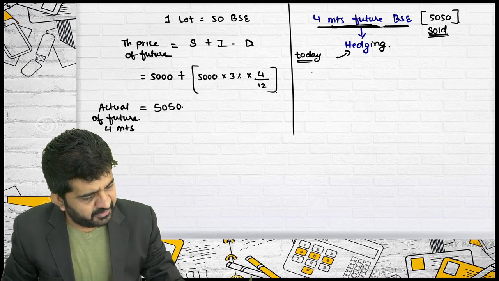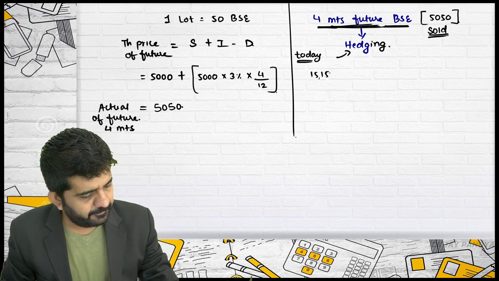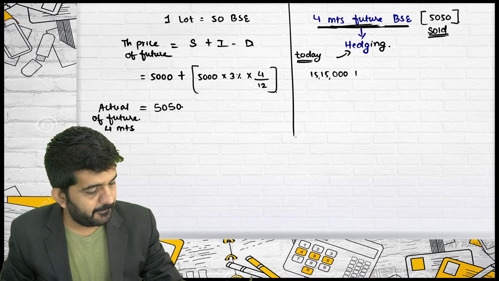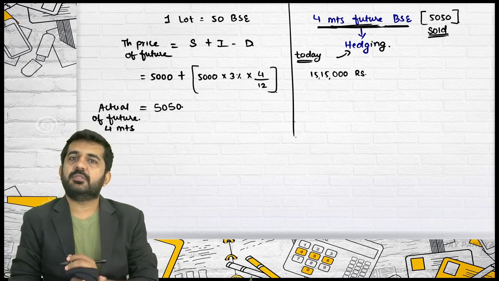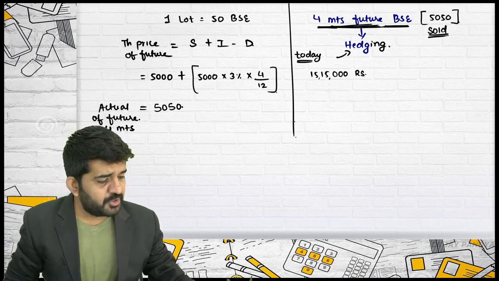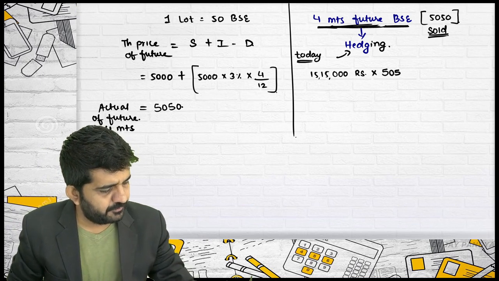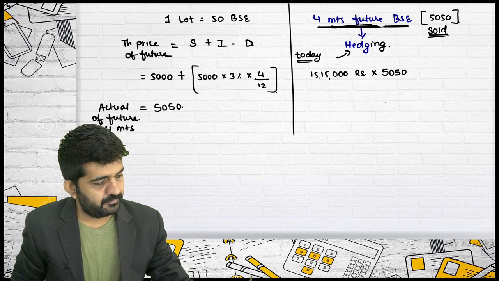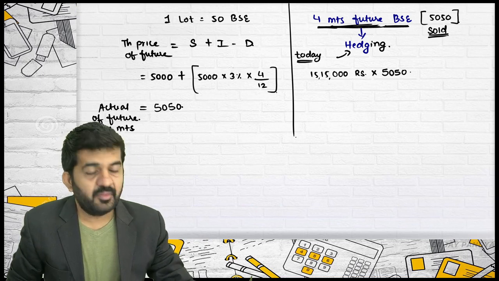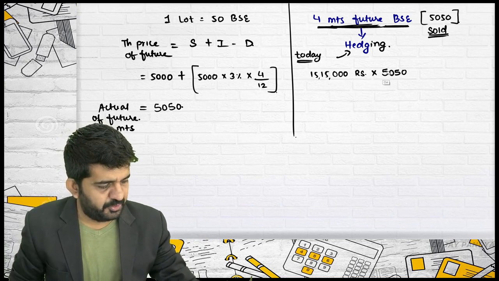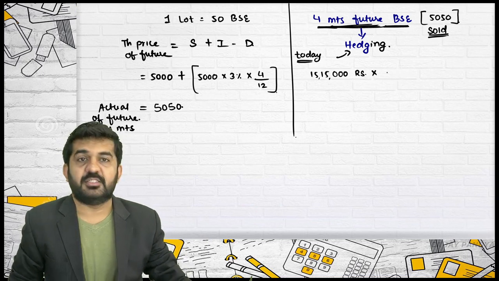Rupees 15,15,000? What is rupees per BSE? 5050? It is rupees per BSE, rupees will be multiplied. I will not be getting the answer.